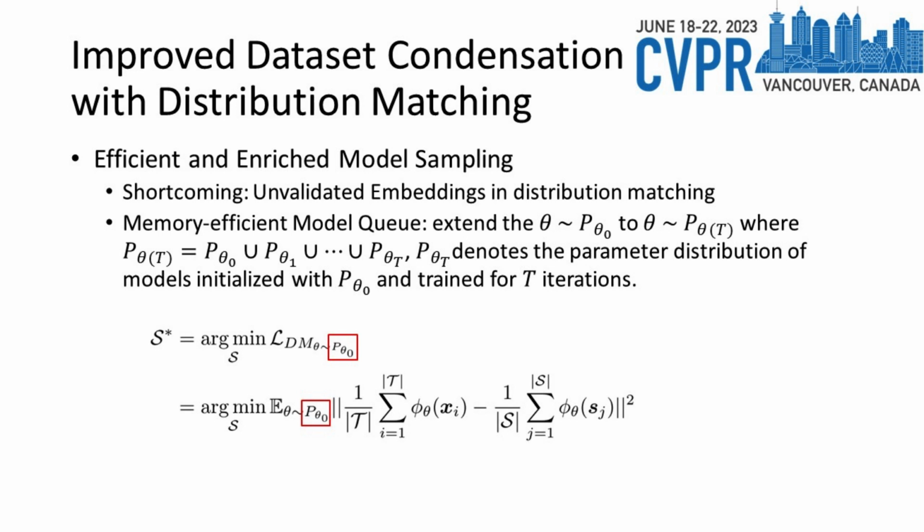P theta t denotes the parameter distribution of models initialized with p theta 0 and trained for t iterations. And p theta parentheses t consists of all the model parameters at different training iterations. However, the problem with this modification is that collecting parameters for all distributions is very time-consuming, so we need a more efficient way to construct the distribution.